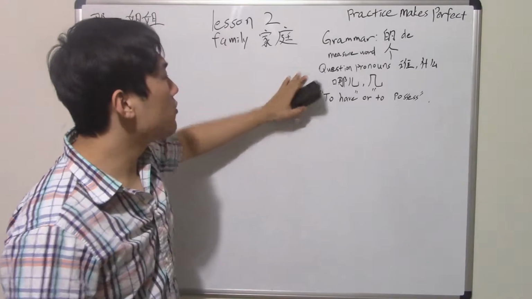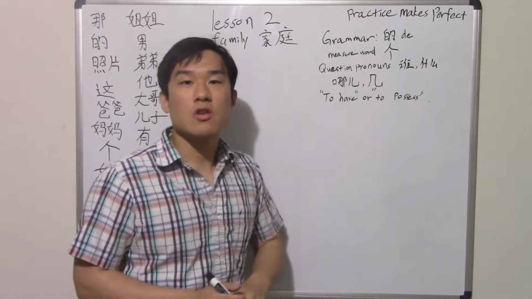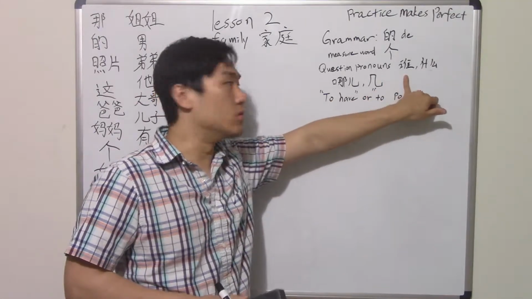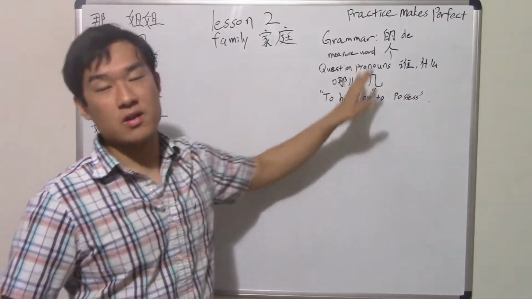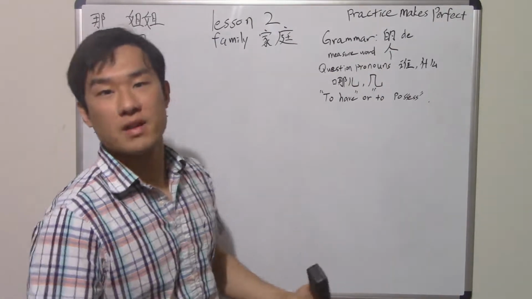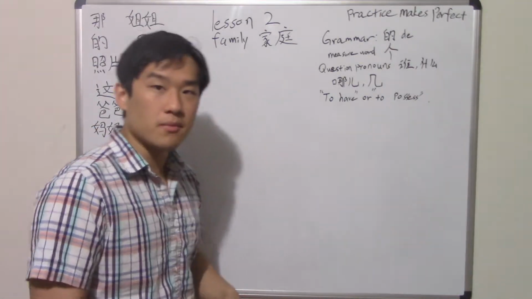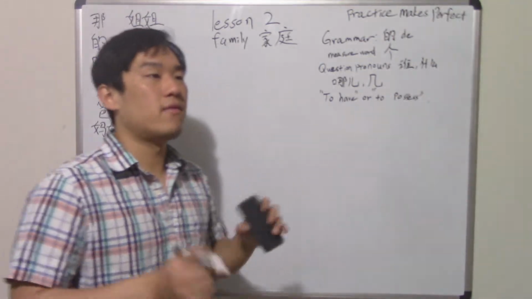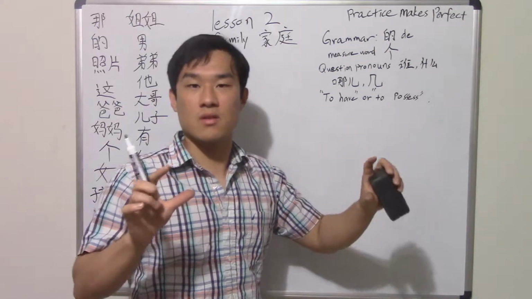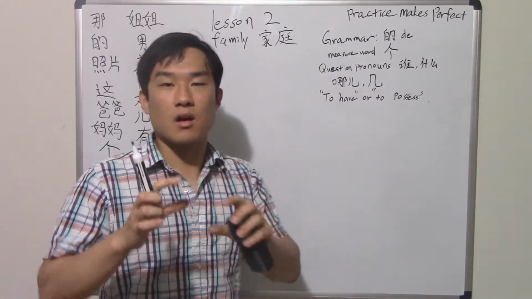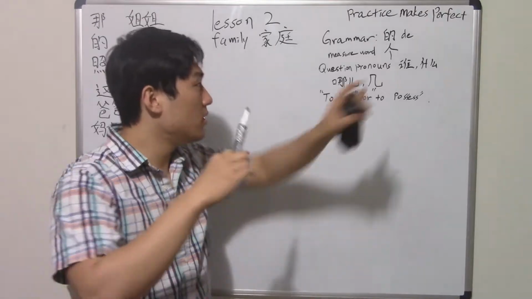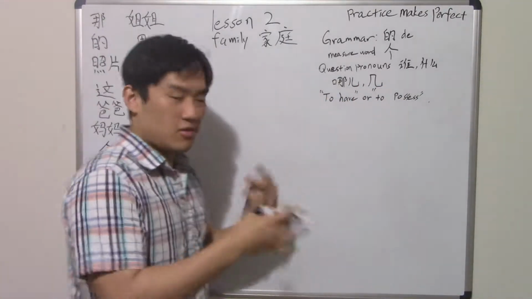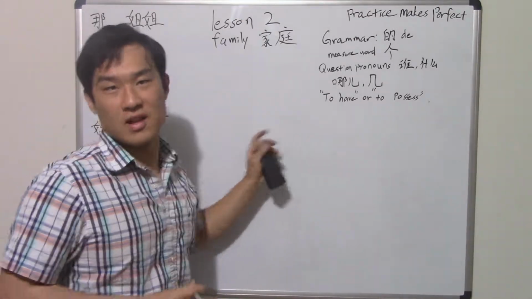Okay. Next one will be question pronouns. So what are question pronouns? How do you use them? They simply ask a question, right? So 谁 means who, 什么 means what, 哪儿 means where, 几 means which, or also how many. Okay, so to use them is very simple. For question pronouns, you simply have a declarative statement. All you have to do is change whatever subject you want to ask about to these question pronouns. So what does that mean? It's always hard to explain something. The better way is to just show it, right?